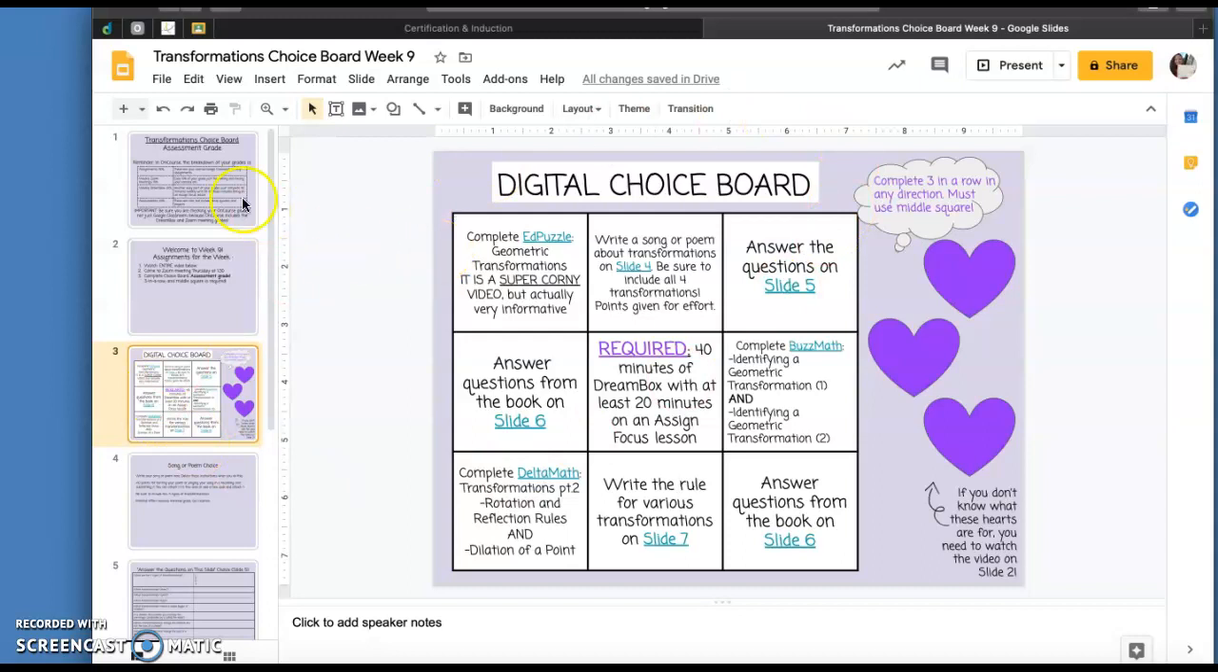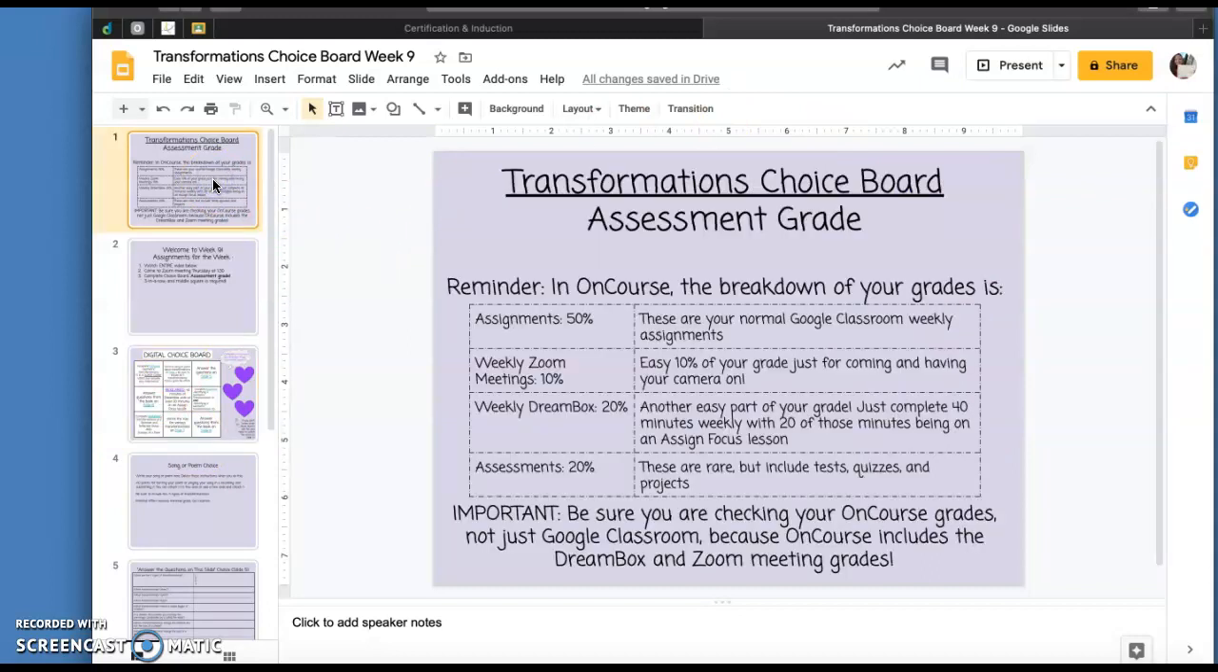This is your assessment for transformations, so we'll be done with transformations after this week. All right, let us know if you have any questions.